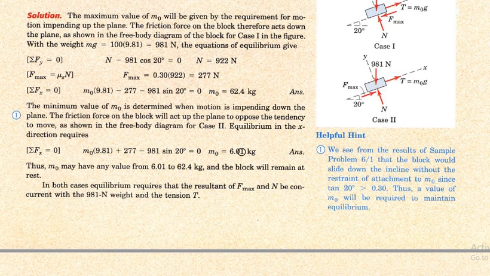Now we have the complete range as 6.0 kg to 62.4 kg. So m naught may have a value from 6.0 kg to 62.4 kg, and the block will remain in its rest condition, neither moving downward nor upward.